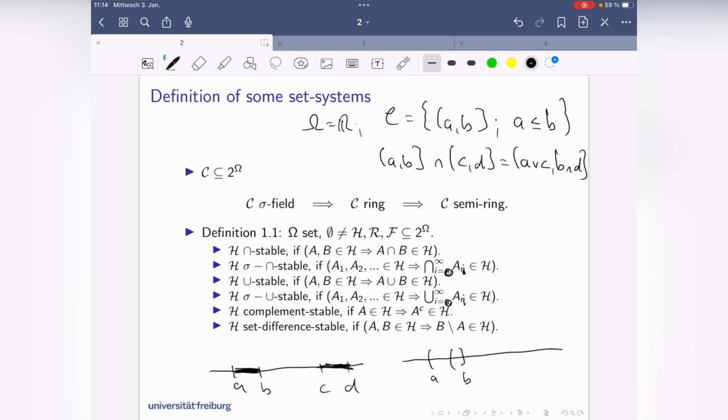We have (a, b], and we could have (c, d] here. So what is then (a, b] without (c, d]? You have this here, that's an interval, right? So some set differences are again intervals, but not all of them.